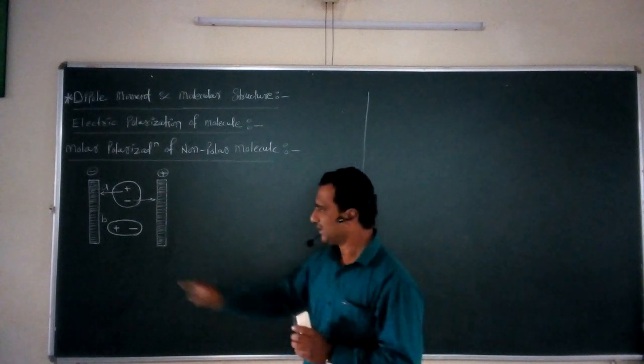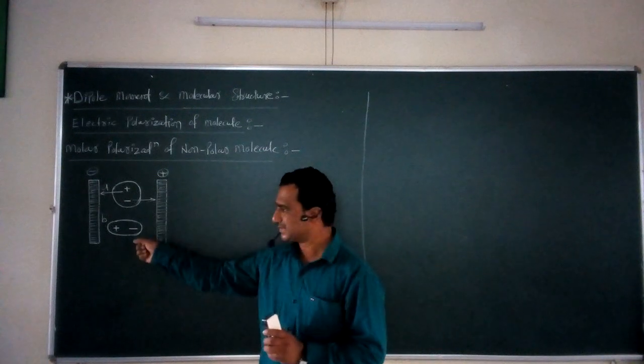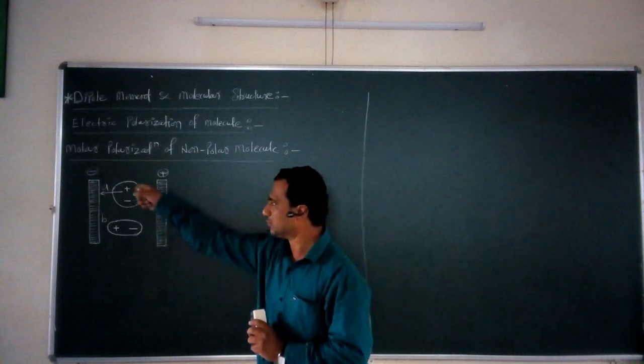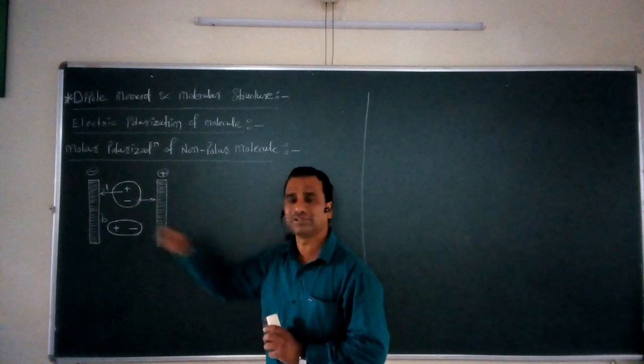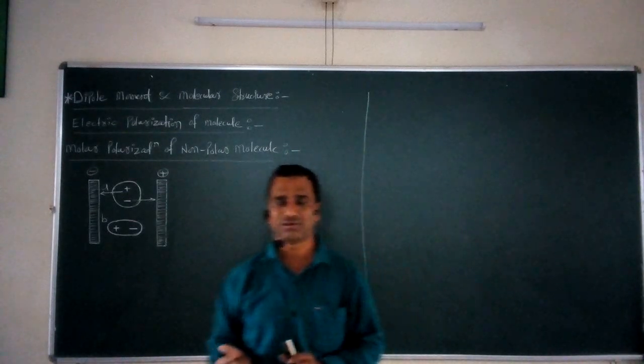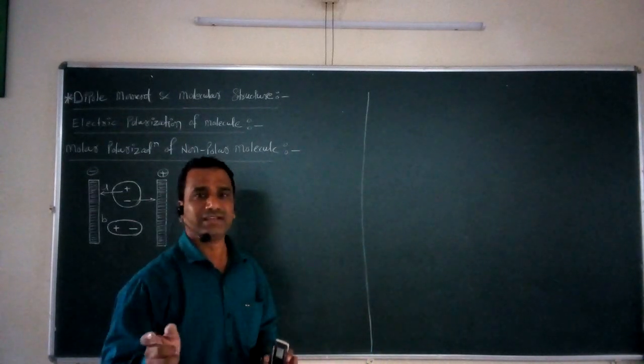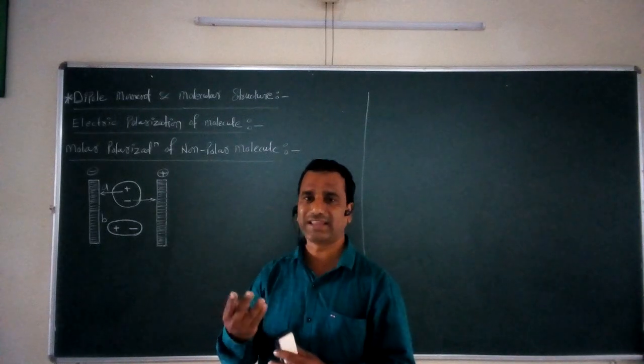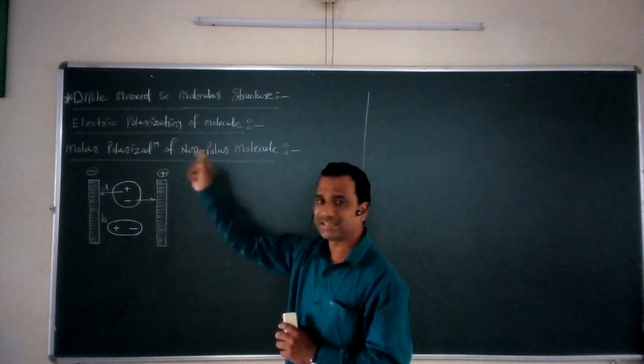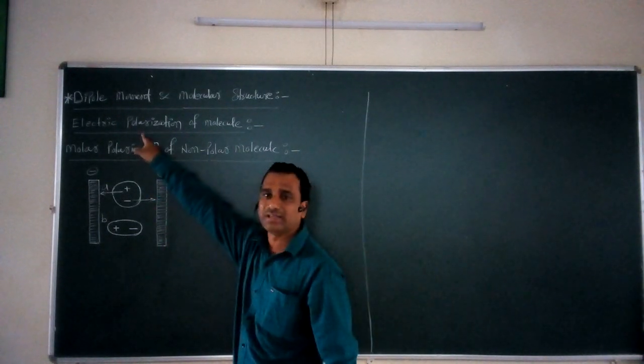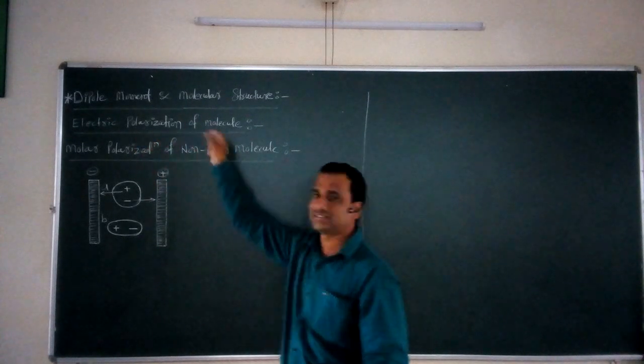This process, the conversion of non-polar nature into somewhat polar nature, is called polarizability. This is called electric polarization, and that is nothing but our given point, electric polarization of a molecule.